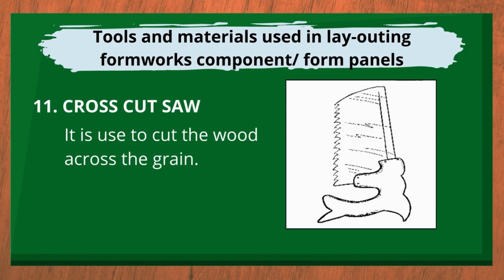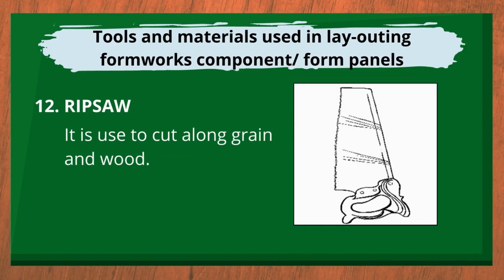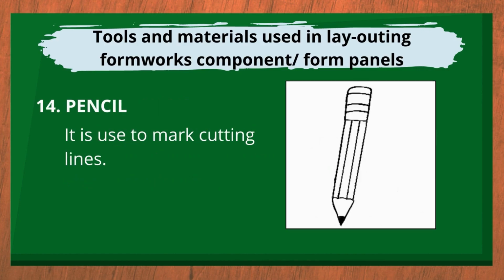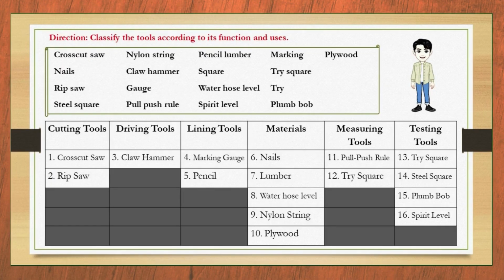Crosscut saw, used to cut the wood across the grain. Rip saw, used to cut along the grain of wood. Steel square is a highly accurate tool used to test the squareness of a particular object. And finally, pencil. It is used to mark cutting lines. The following are the classifications of each tool and material.